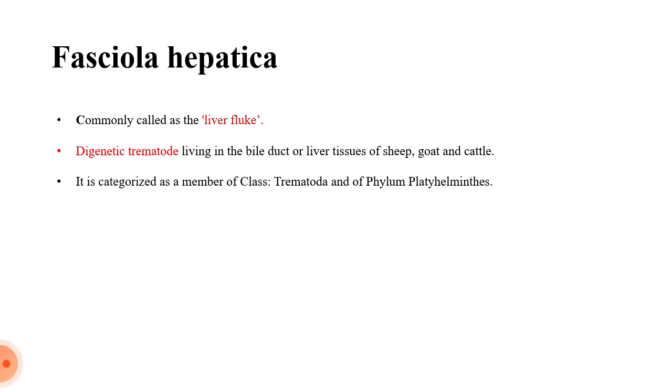It is categorized as a member of class Trematoda of phylum Platyhelminthes. Look here, as we are saying, it is a digenetic trematode because it is included in the class Trematoda, which are generally cylinder-shaped worm-like parasites, and these belong to the phylum Platyhelminthes.